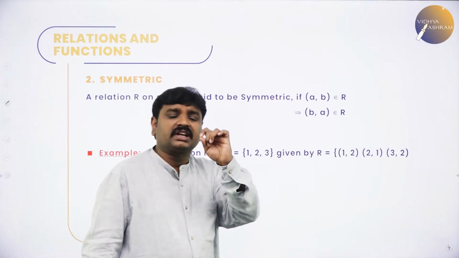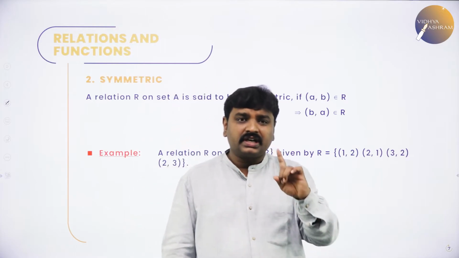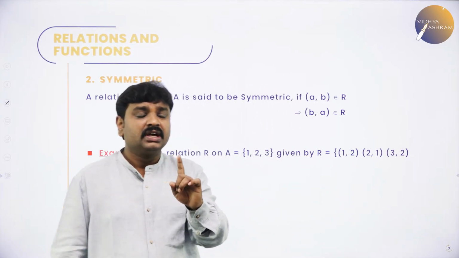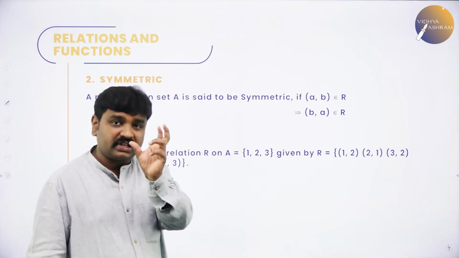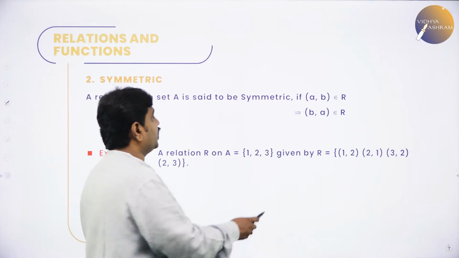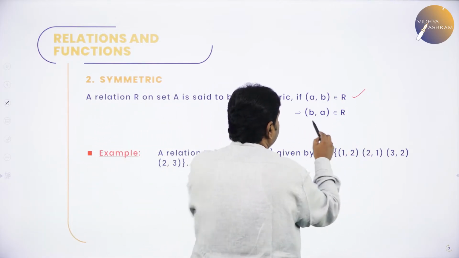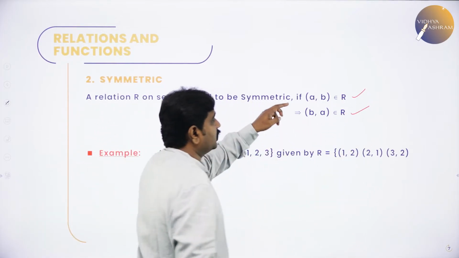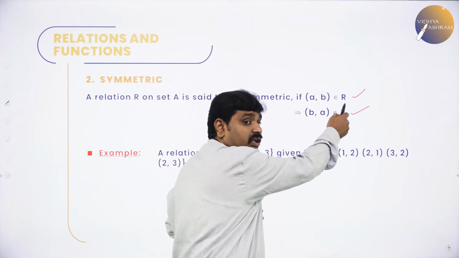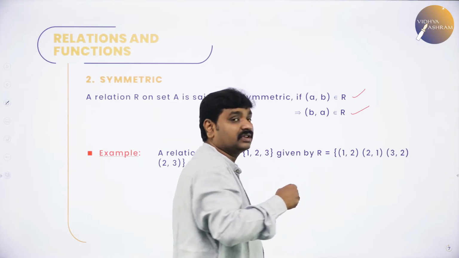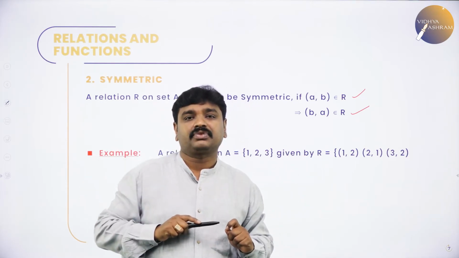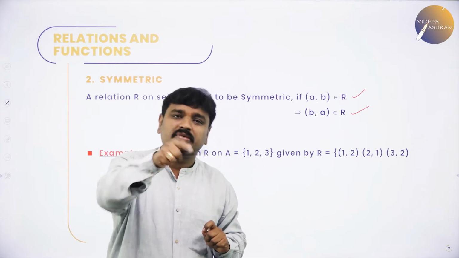What is meant by symmetric relation? A relation R on set A is said to be symmetric if (a,b) belongs to R. If there is an ordered pair in R, then its reverse should be in R. If (a,b) belongs to R, then (b,a) should belong to R. If a is related to b, then b should be related to a.